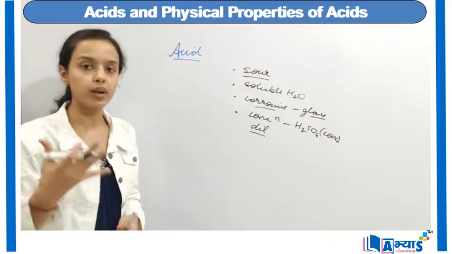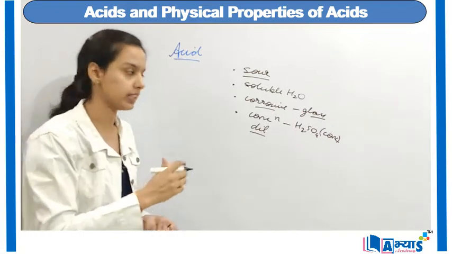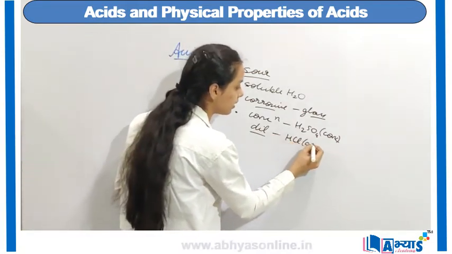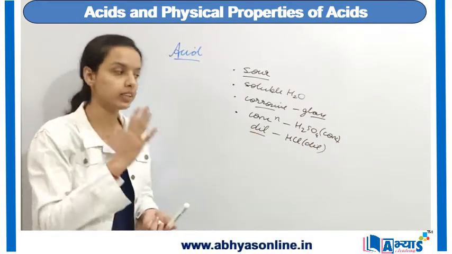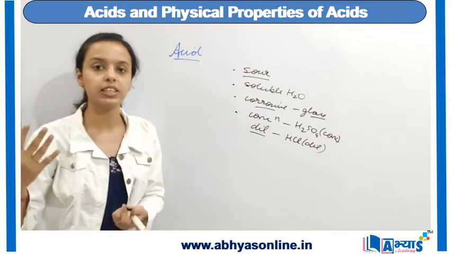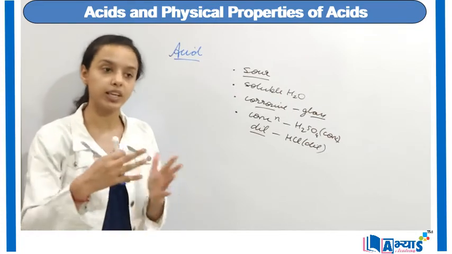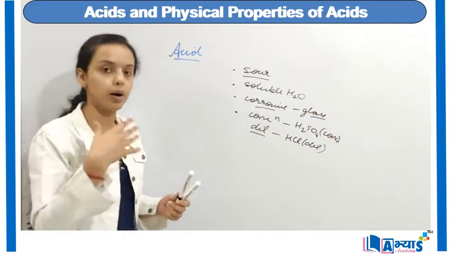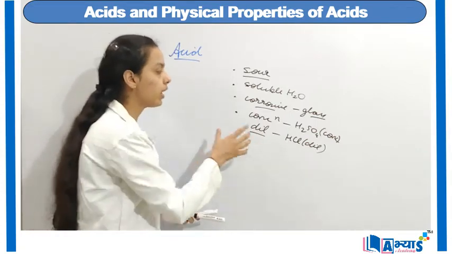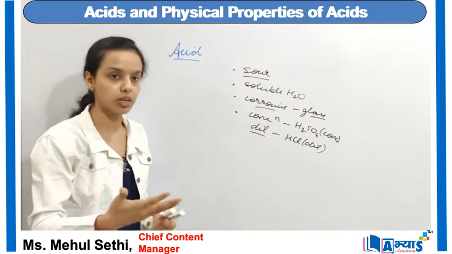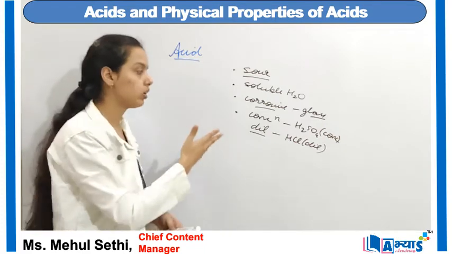The opposite of this, when the water is in larger quantity as compared to the acid, then we say that the acid is a dilute acid. For example, HCl, dilute. So it basically means the amount of water in this acid is more and the amount of acid is less. However, concentrated acids are more harmful. They can damage your skin. They can damage any substance on which they may appear or be applied. However, weak acids or dilute acids are not harmful. You can touch them, but you should take proper precautions while doing experiments related to acids.